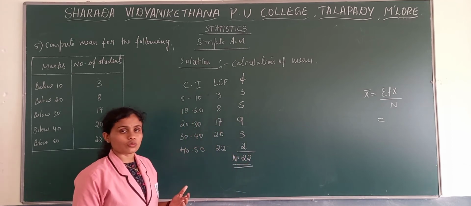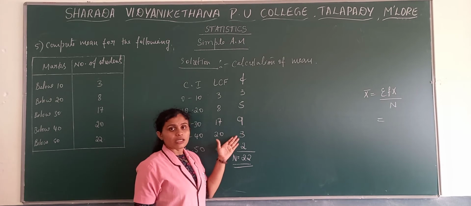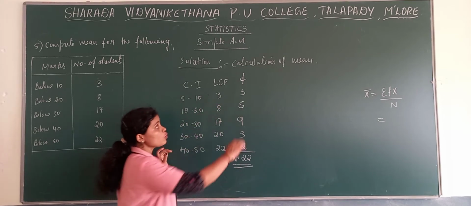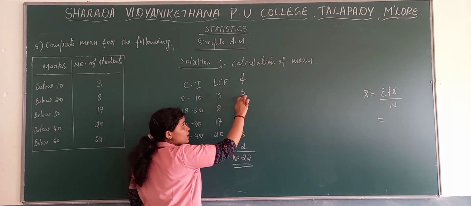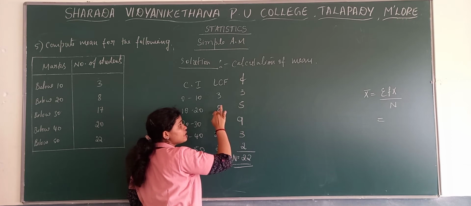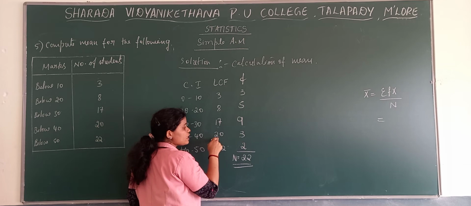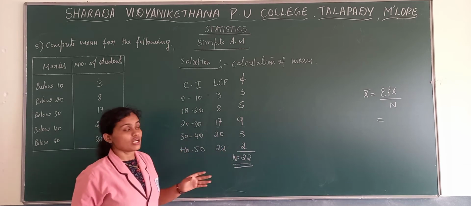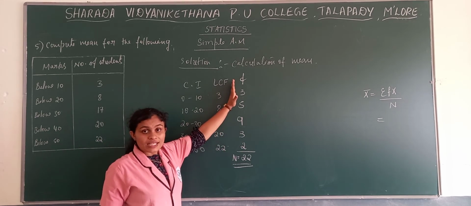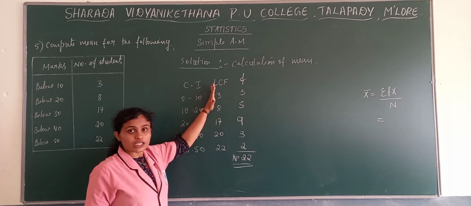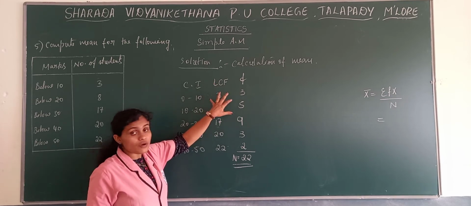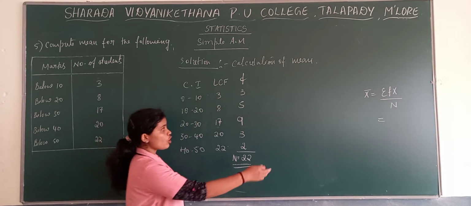Usually, when frequencies are given, we need to find out LCF. How? 3 plus 5, 8, then 8 plus 9, 17, 17 plus 3, 20, 20 plus 2, 22. This is the way to find out LCF, the cumulative frequency, from the frequencies. We have seen this in the case of ogives, when we need to draw ogives.